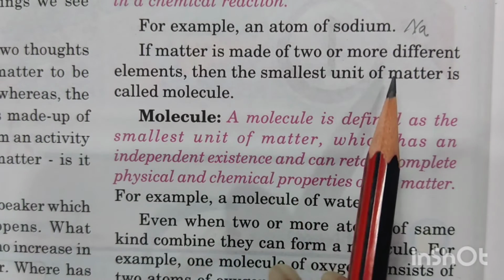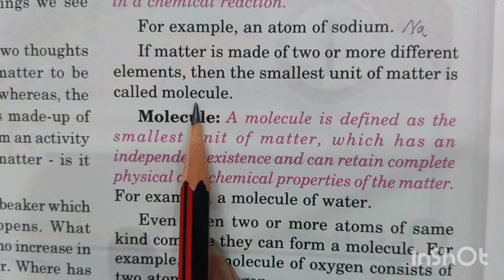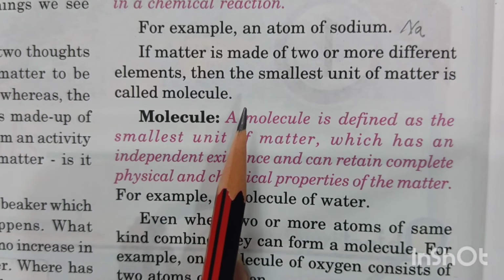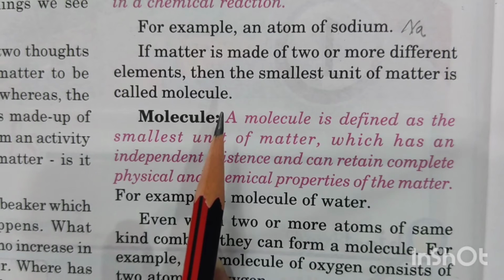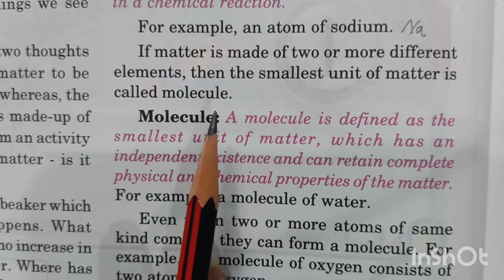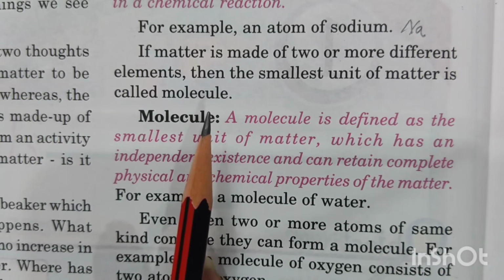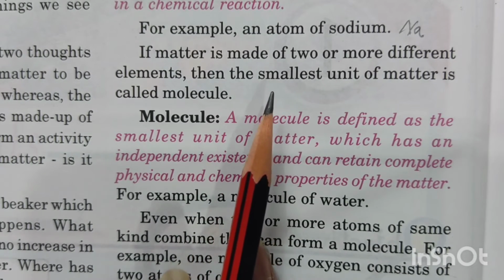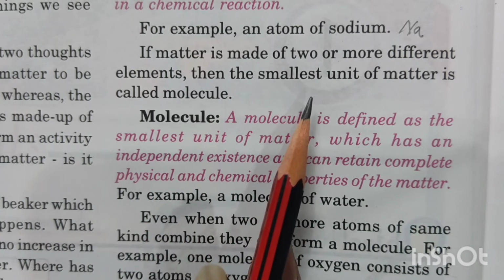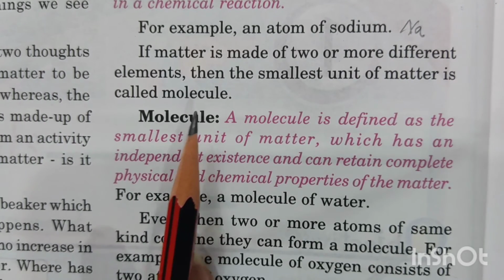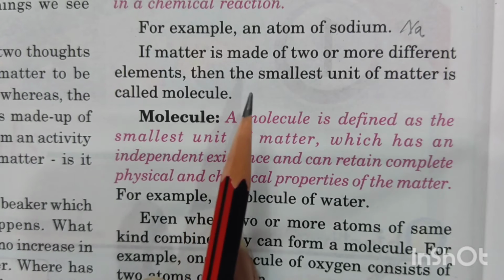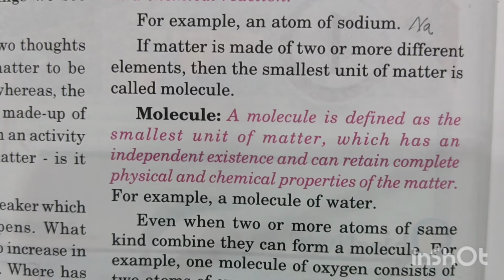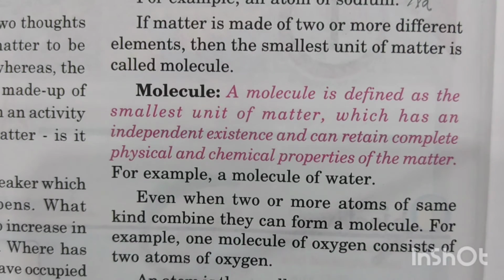If matter is made up of 2 or more different elements, children, then the smallest unit is known as a molecule. If we combine the atoms of the same element, then they are known as a molecule of an element. But if we combine the atoms of different elements, children, then they are known as a molecule of a compound. This molecule, compound and all you will also be learning in chemistry.